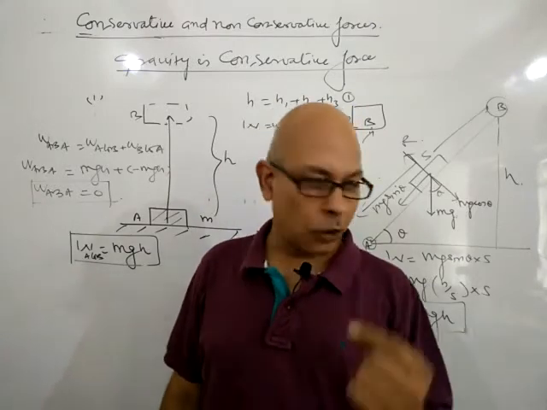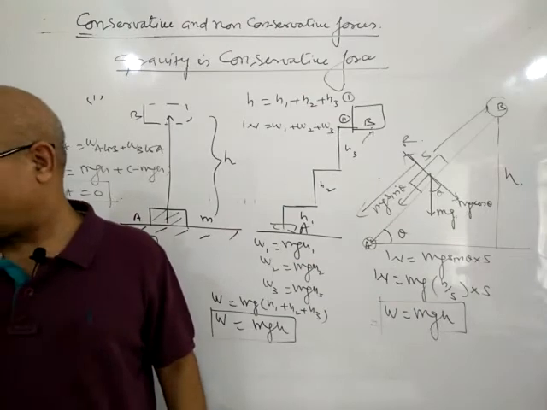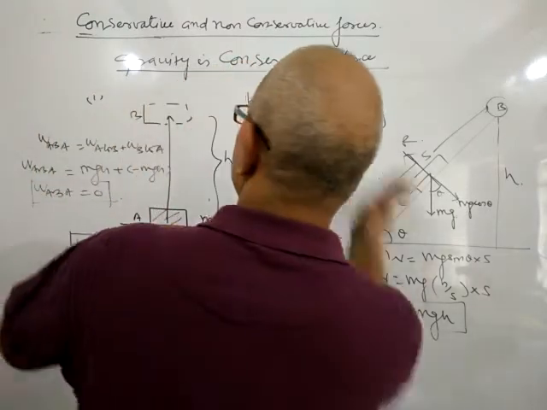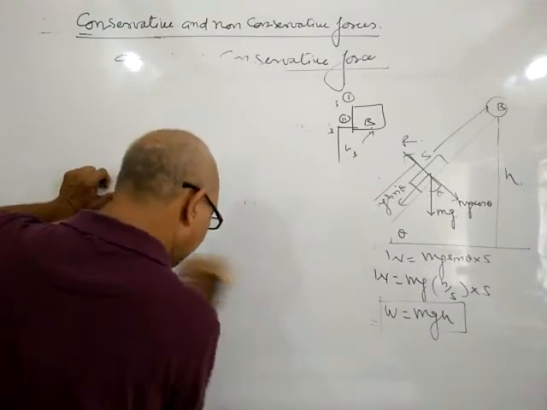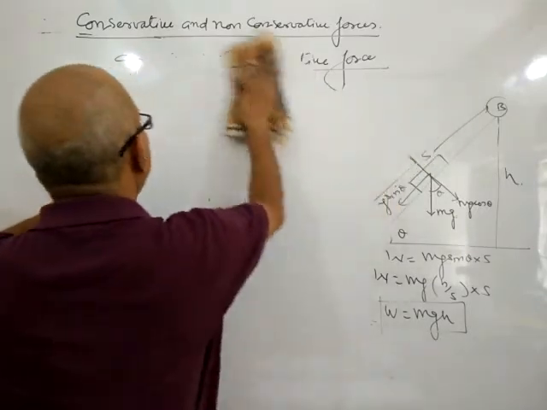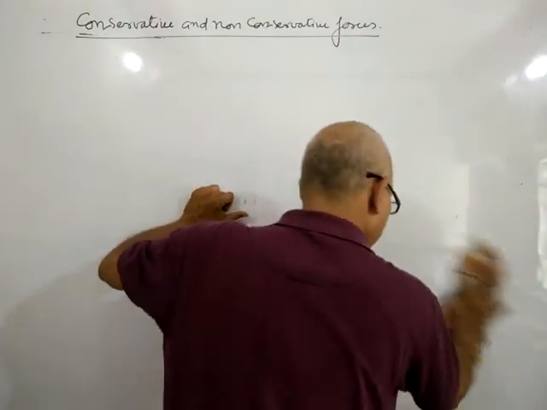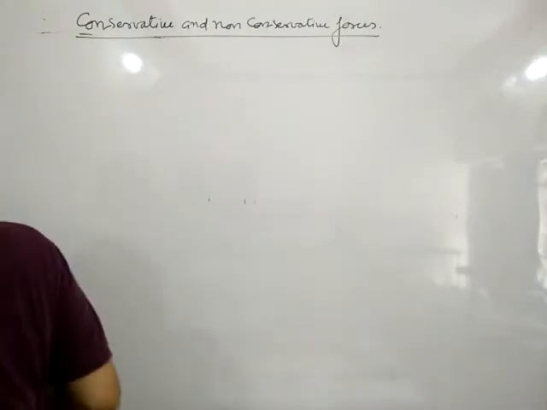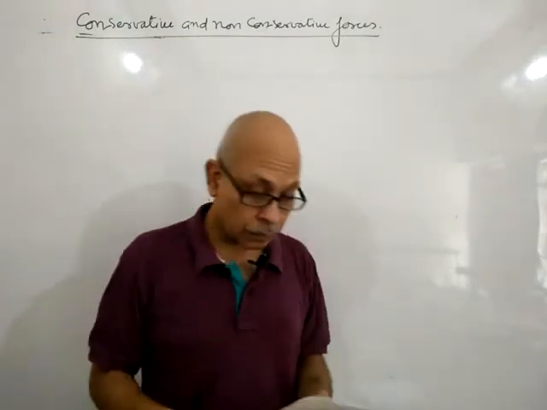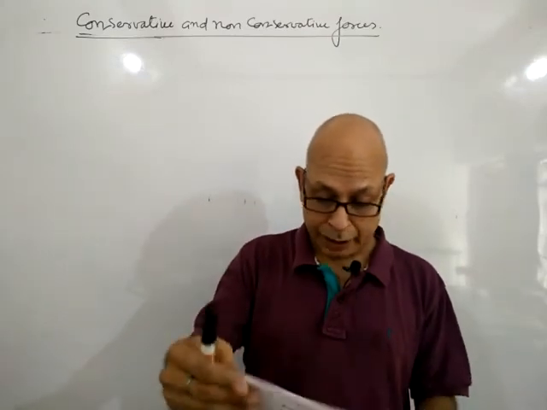Okay? Now we discuss one numerical, a very important numerical, in which we can prove that gravity is a conservative force and frictional force is a non-conservative force. So this is a very good numerical. Now, listen to the statement.